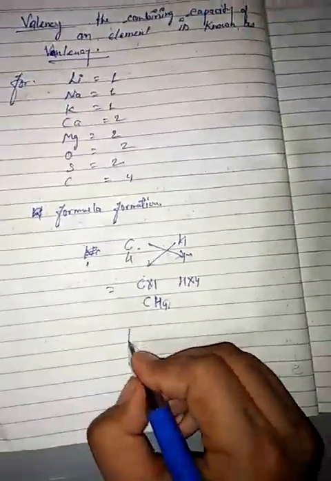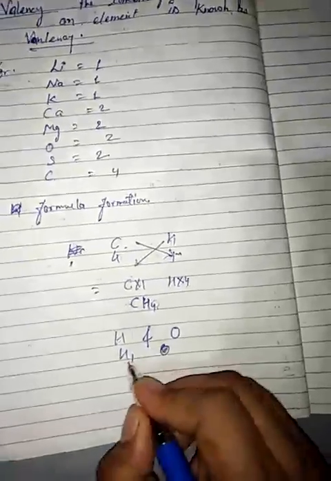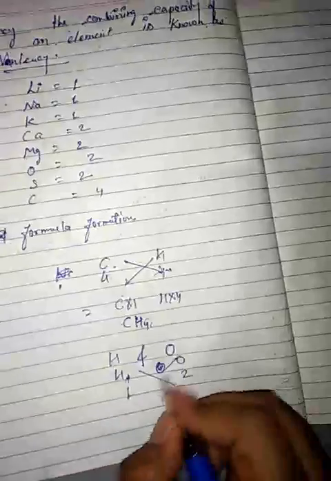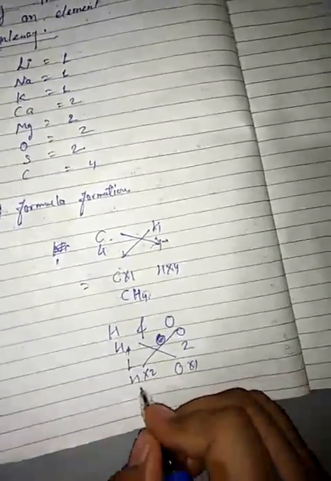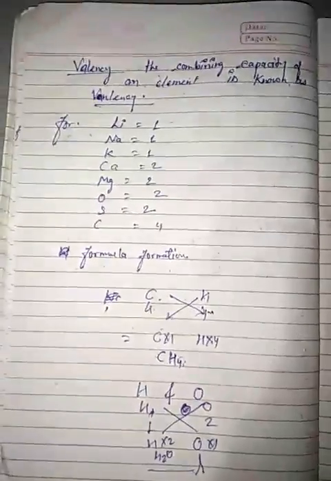Now how is H2O formed? Hydrogen reacts with oxygen. Hydrogen has valency one and oxygen has valency two, so hydrogen is multiplied by 2 and oxygen by 1, giving H2O. Got it? In the same way you can do more compounds.